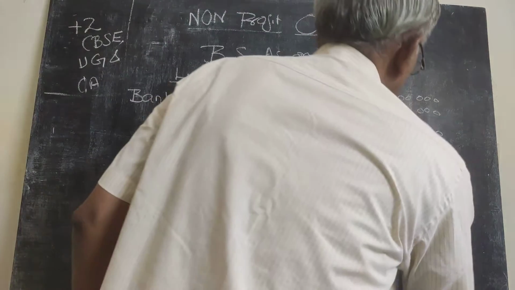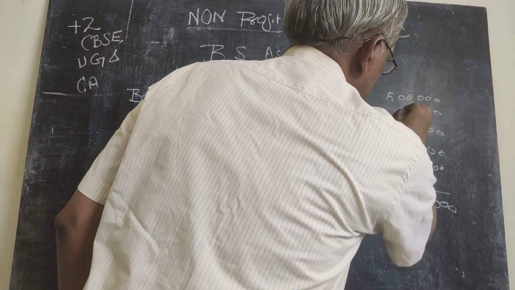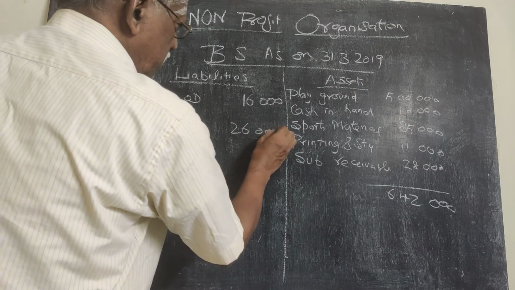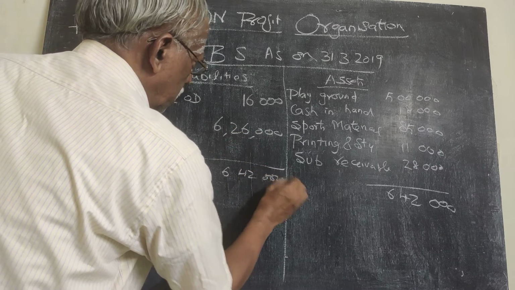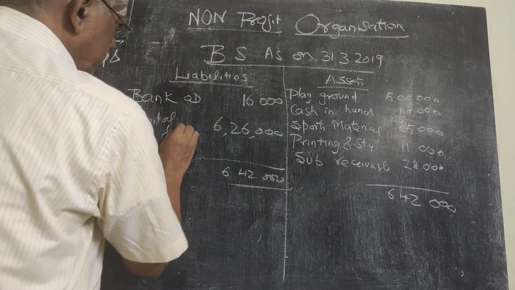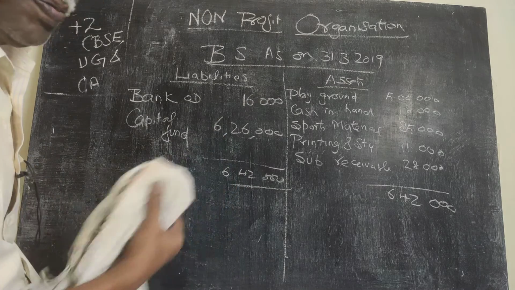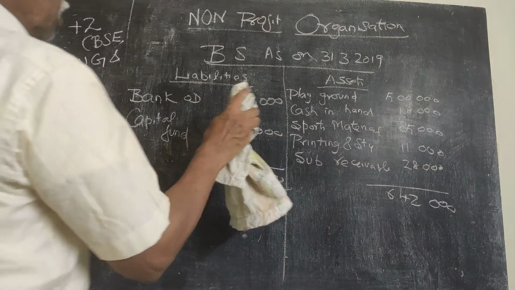Now let us get the total. This time I am getting 6,42,000. So the balance figure will be 6,26,000. So I will be getting 6,42,000 as the total. This is the opening capital fund. 6,26,000 is the opening capital. Now let us go for the balance sheet as on 31st March 2020. Is it clear? The only hitch is that students missed taking this figure, 16,000 rupees.